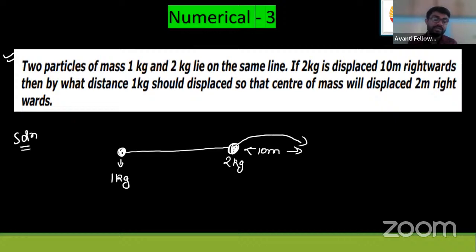Okay, so they are saying now 1 kg mass must be displaced in what direction such that the center of mass, suppose its center of mass is lying here, will be displaced 2 meter rightwards. Okay, rightwards matlab kaun sa? I have already told you. This is right hand side direction and this is left hand side direction. Okay, how much this mass must be displaced such that the center of mass will be displaced 2 meters rightwards. Simple. I'm solving this.